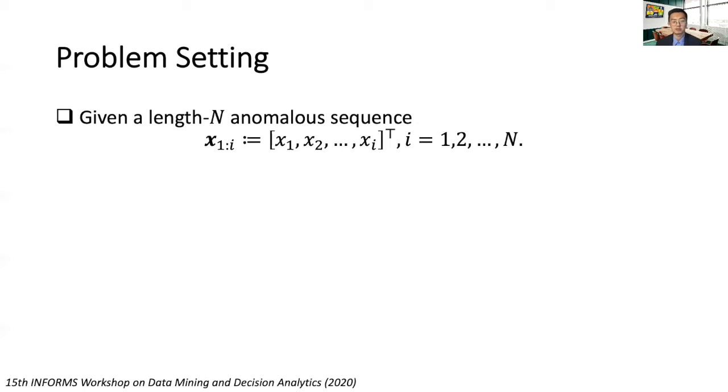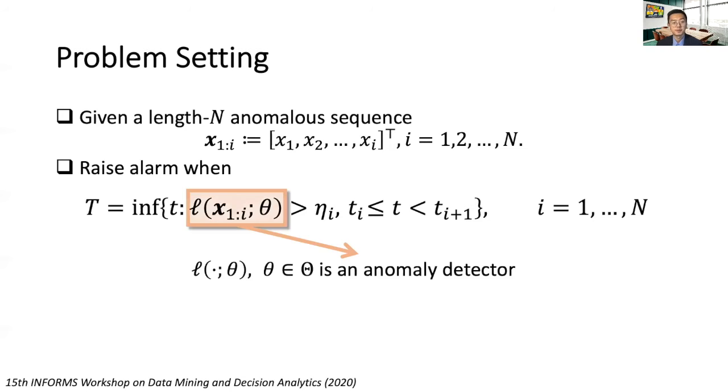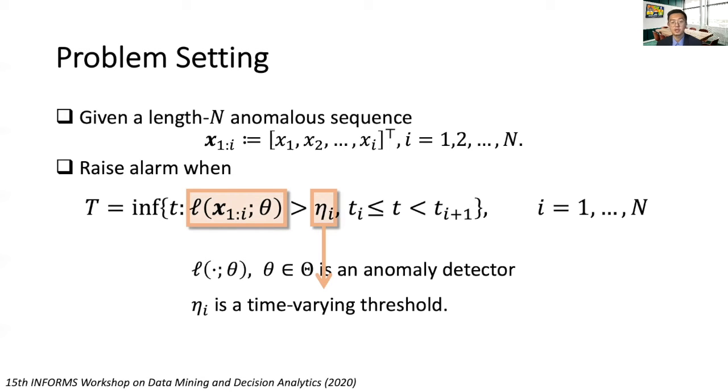The detector actually is a stopping rule. At each time t, it evaluates a statistic and compares it with a threshold. The detection will stop and raise an alarm the first time that the detection statistic L exceeds the threshold eta_i. Here, L refers to our anomaly detector, which returns the detection statistic given the partial observation, and eta_i is the time-variant threshold, which means the threshold that triggers the alarm will be changing over time.